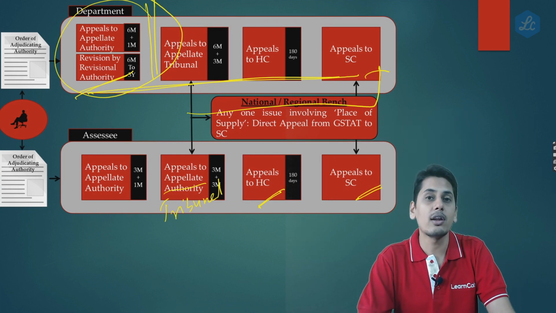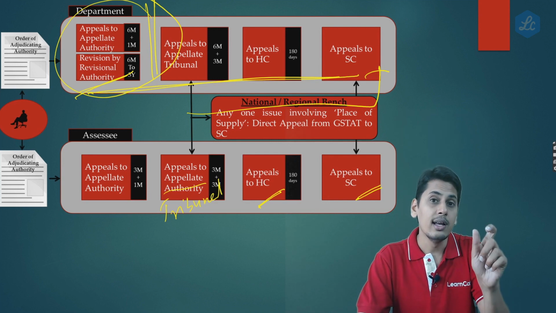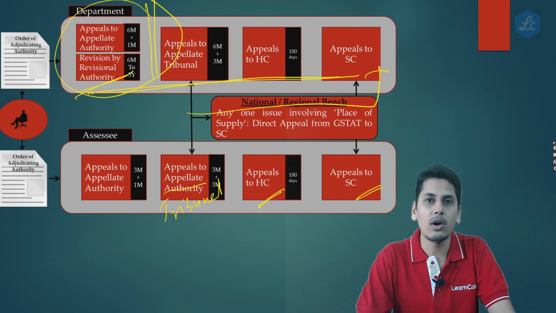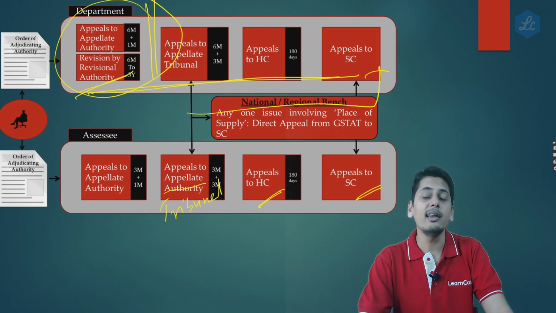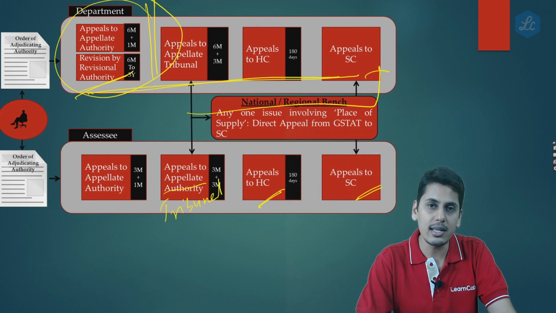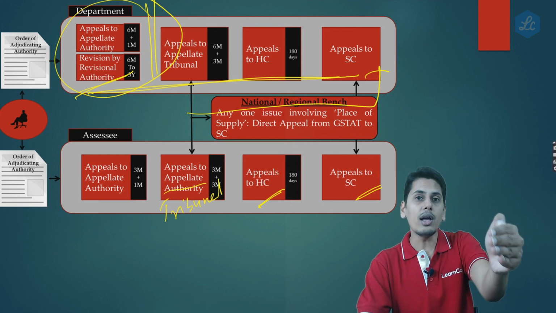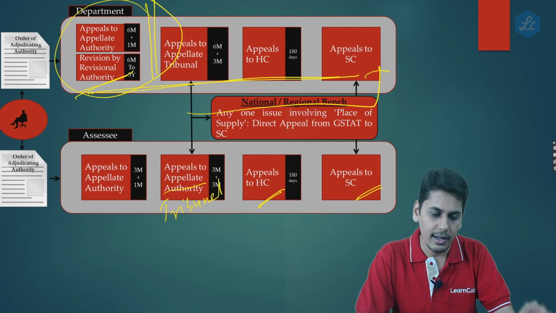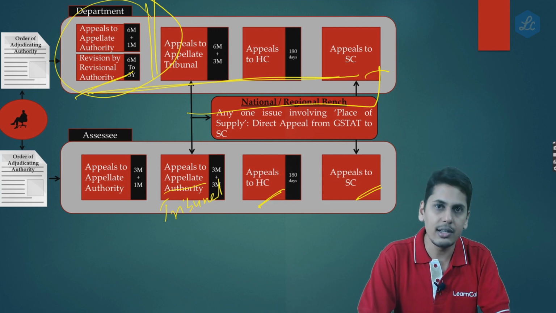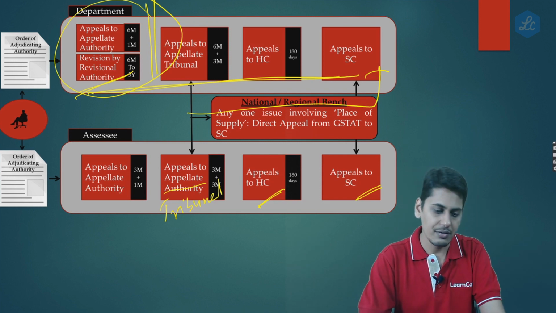Any order of the adjudicating authority, the commissioner can review that order, and if he finds that the order is not in accordance with the law, then he would instruct his subordinate officer to prefer an appeal before the appellate authority. Now the appellate authority would give its order. If the department is still agitated, it would go to the appellate tribunal, still agitated to the High Court, still agitated to the Supreme Court.